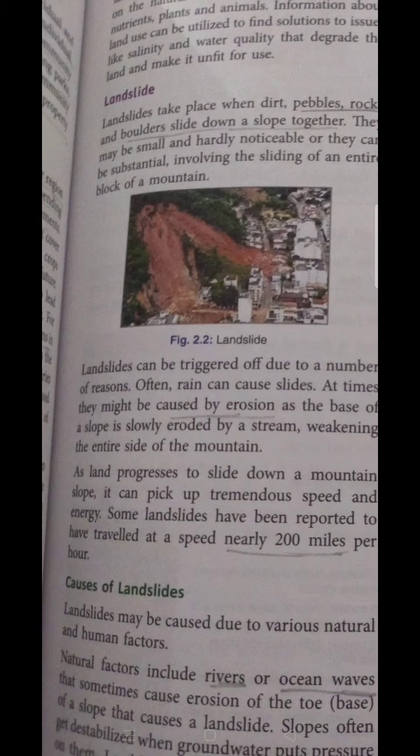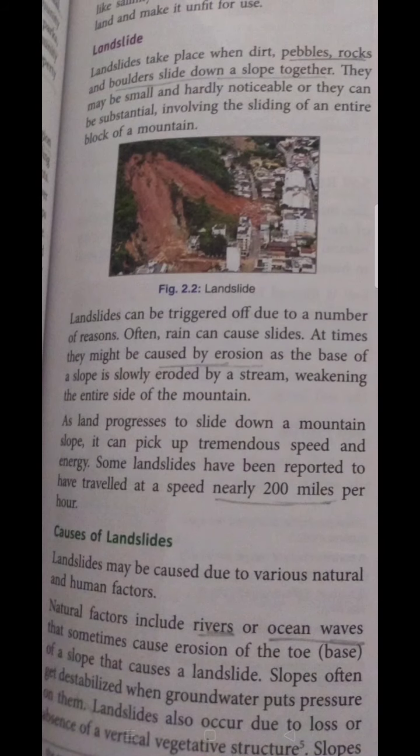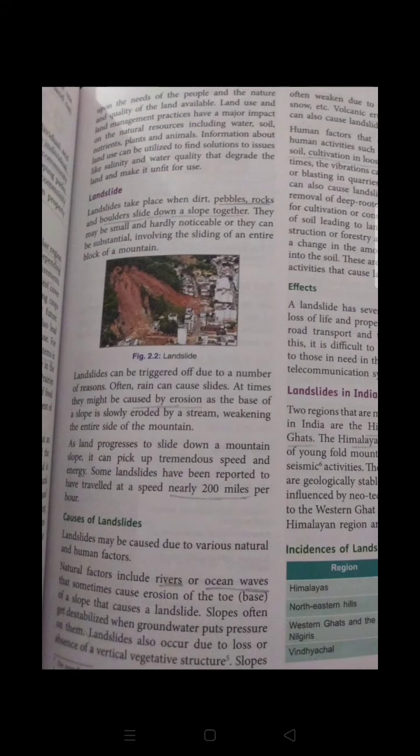This picture represents the landslide. Now the problem of landslide must be corrected, so we have different kinds of solutions for that. But before discussing the solution, we need to understand the causes of this.